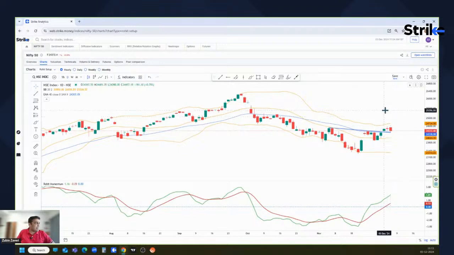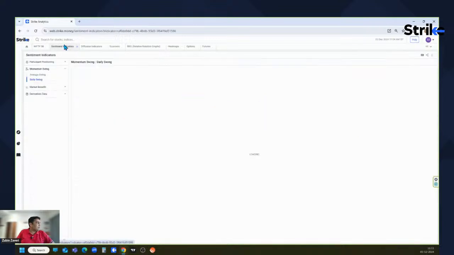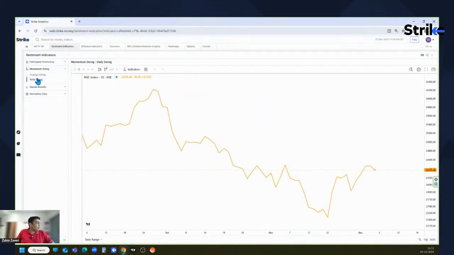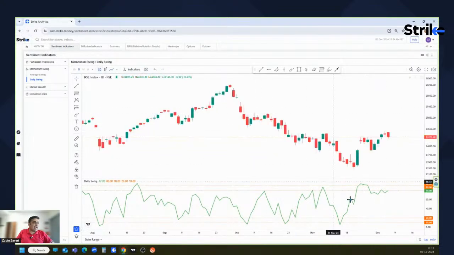All right, let's also look at the indicators. Now we all know that this is a swing indicator and an average swing indicator, which were in the overbought territories. Usually what happens is, when the indicator is in the overbought territory and the trend is down, we can see some red candles coming in.